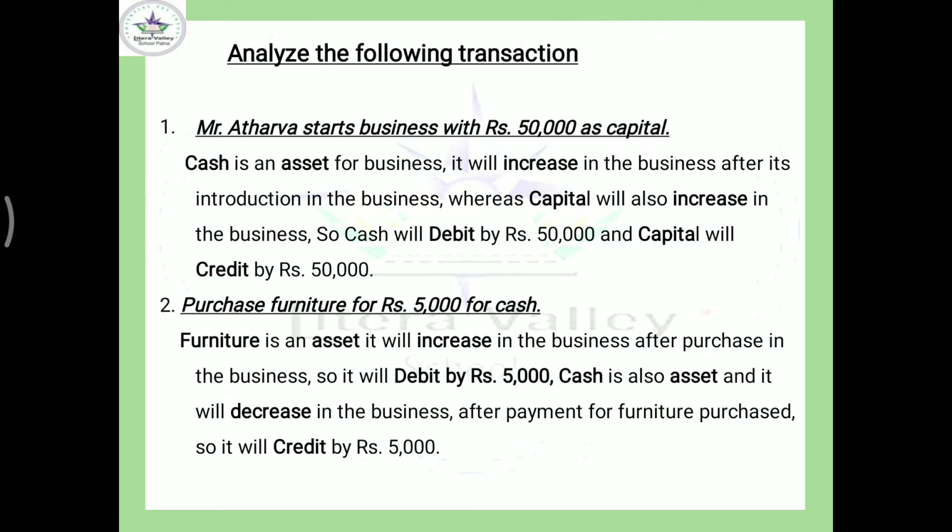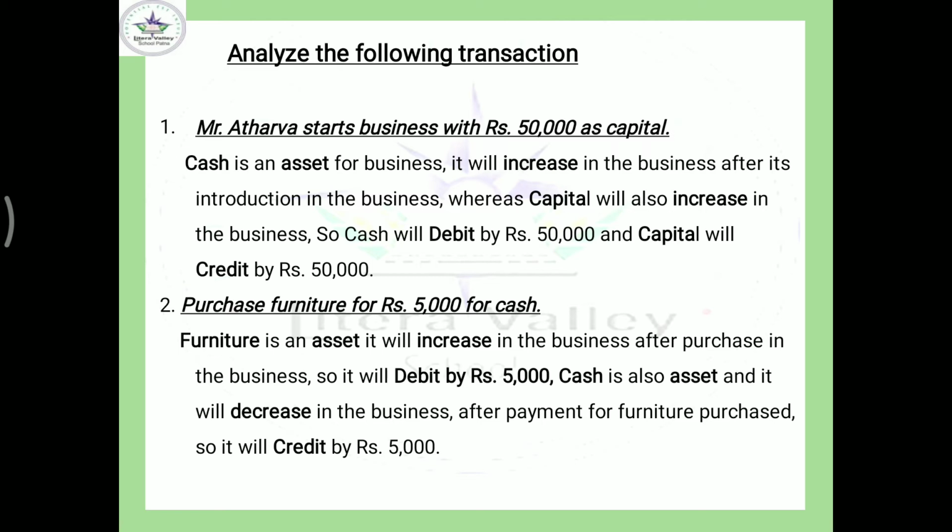So the capital balance will also increase. So what we have learned: increase in asset, debit. So here cash will debit by rupees 50,000 and capital will credit by rupees 50,000. So you can find out the equation is equal, isn't it?